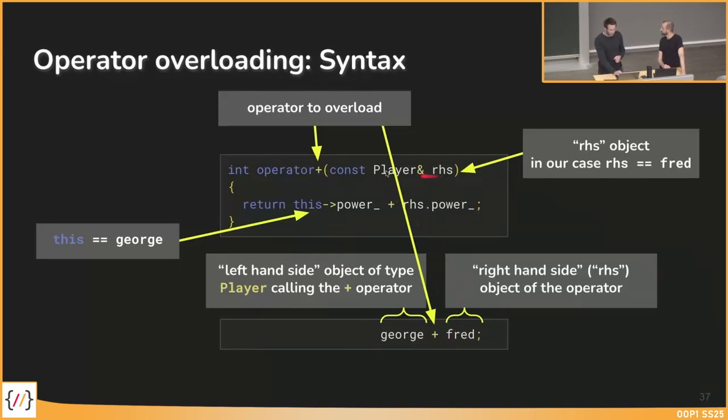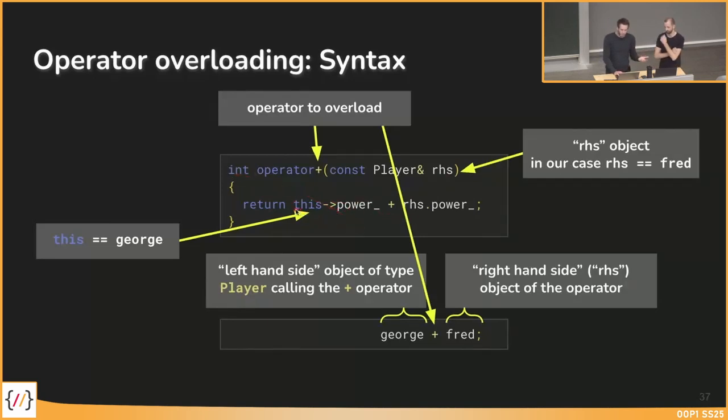operator overloading method. So in this case, we have a const player reference, and we call it RHS, right-hand side, could be any name. And inside of this operator overloading method, we can do whatever we want. In this case, we want to compute an integer somehow.